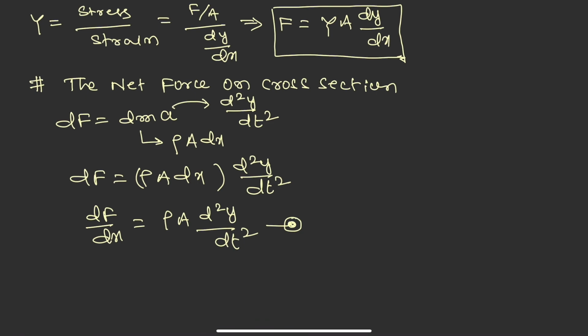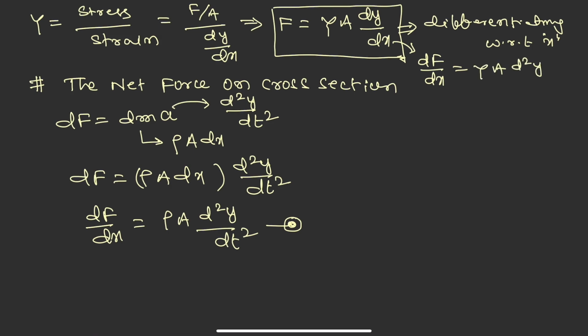In the earlier equation, F is equal to Y A dy by dx. Differentiating this with respect to x, dF by dx is equal to Y A d square y by dx square.